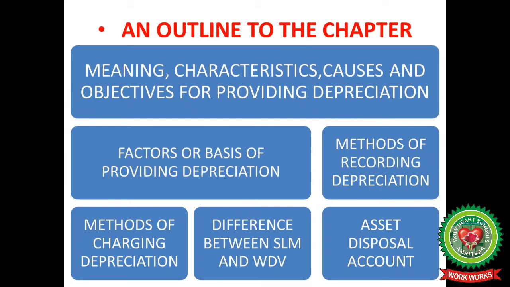So first of all, we'll start with the outline of the chapter. Here we'll discuss the meaning, features, causes and objectives for providing depreciation, factors or basis of providing depreciation, methods of recording depreciation, methods of charging depreciation, difference between straight line method and written down value method, and the last one is asset disposal account.